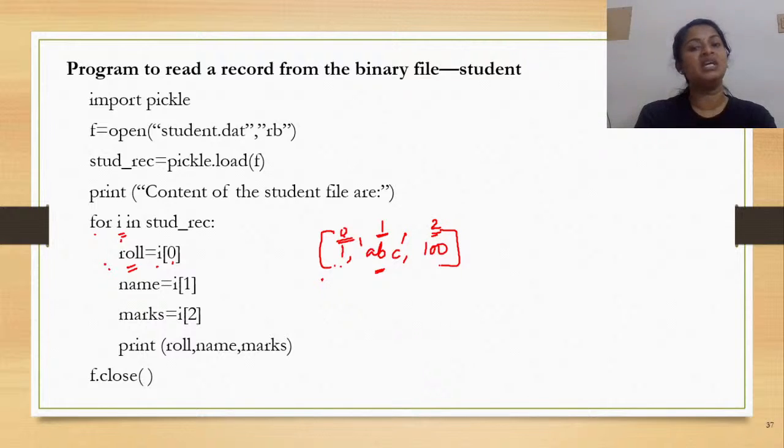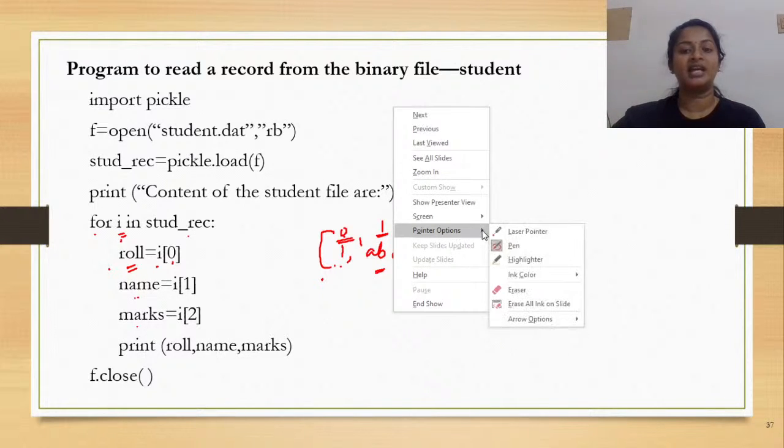Similar things would be happening in the following statements. After that I have assigned the roll, name and marks of the first student to variables. I would print them on the screen. So each student record is taken and the contents are being printed. After that, this loop would continue as long as you have a record or content in the nested list stud underscore rec. The idea clear? So this is how the entire contents of your student record can be read.